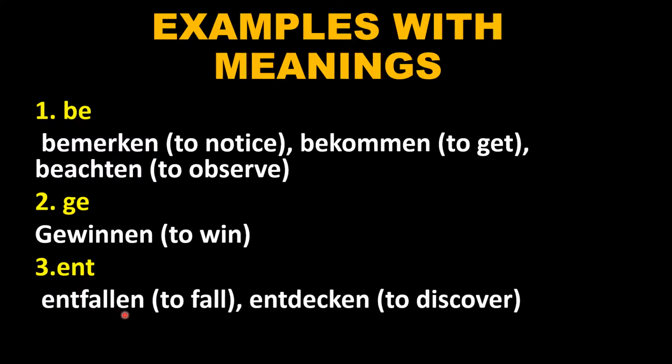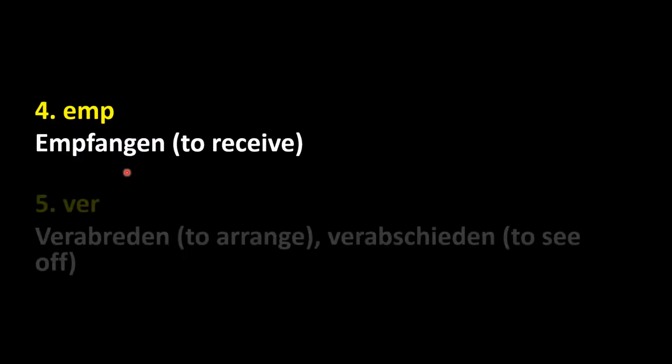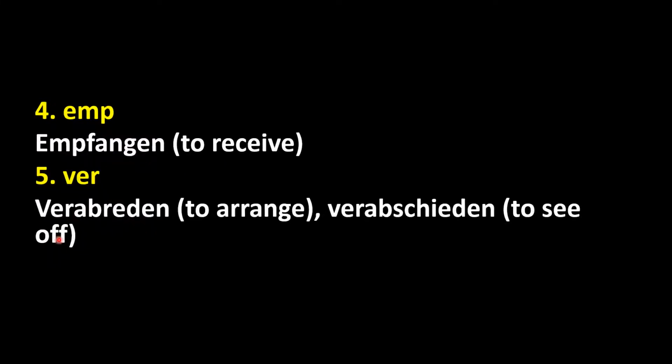Entfallen, to fall. Entdecken, to discover. Empfangen, to receive. Verabreden, to arrange. Verabschieden, to see off. Verabschieden and verabreden.